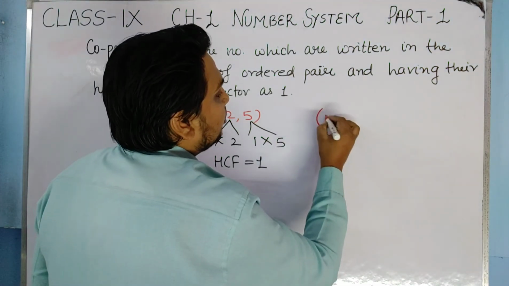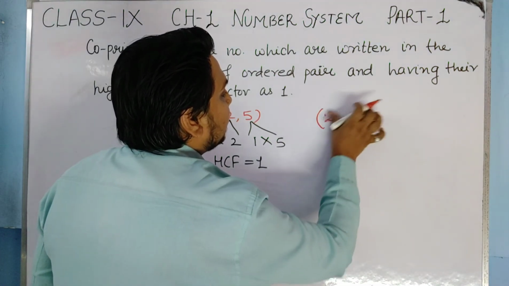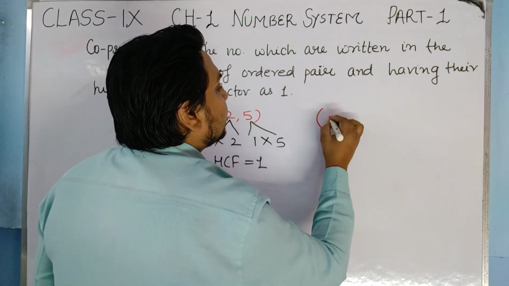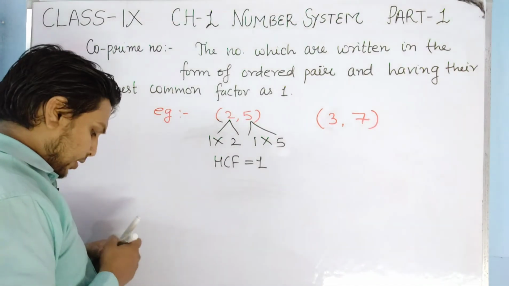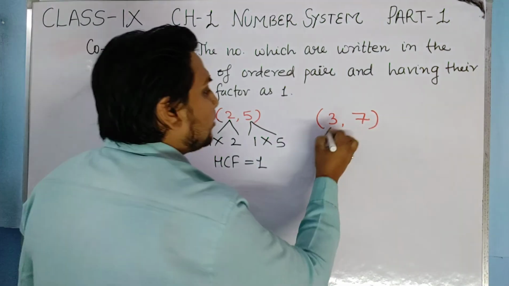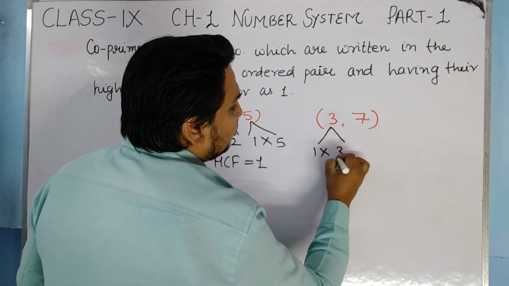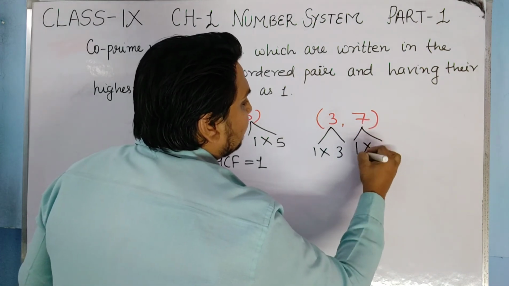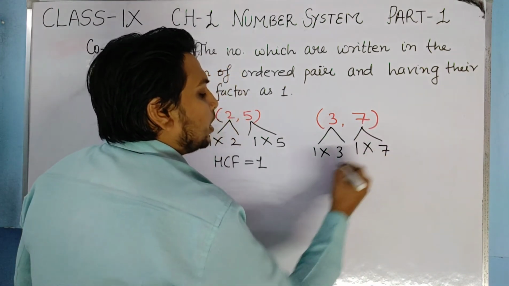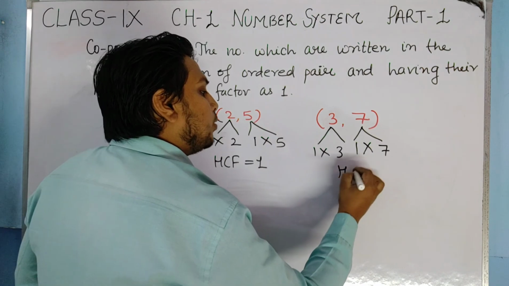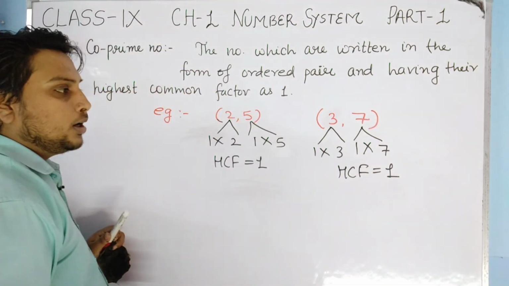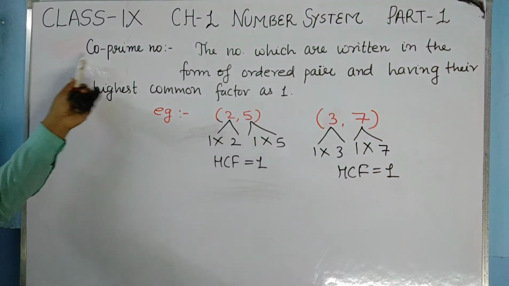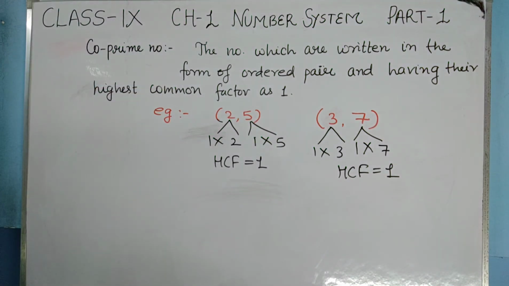One more example I want to give you. Suppose the pair is (3, 7). When you factorize 3, you get 1 into 3. When you factorize 7, you get 1 into 7. Other than 1, no number is common there. It means its highest common factor is 1, so that will be co-prime numbers.